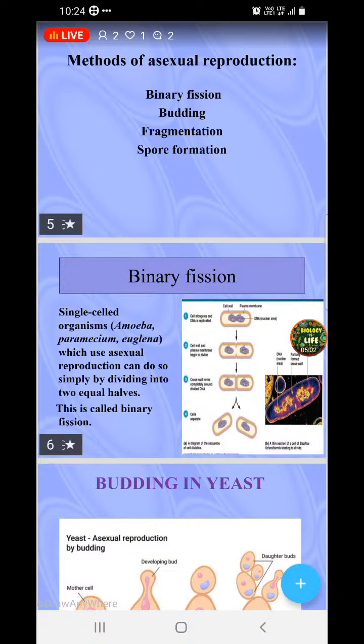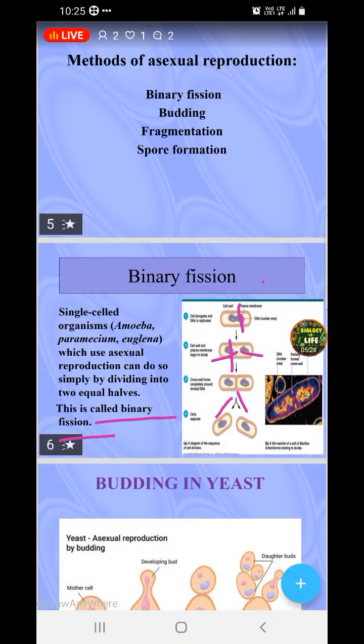You can see here how the DNA is getting replicated, and the cell wall divides. A constriction appears in the middle of the organism. The nucleus divides and two daughter bacterial cells are formed. This division, where a single cell is divided into two equal halves, is nothing but binary fission.